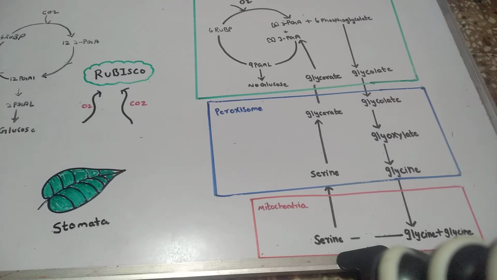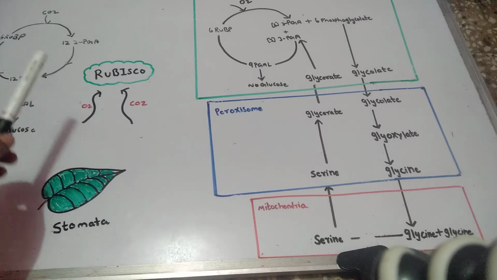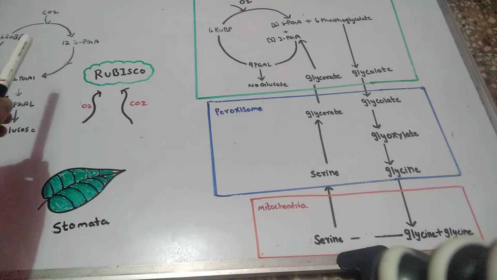Okay, it is referred to as respiration because, like in respiration, there is utilization of oxygen and release of carbon dioxide. But this is very opposite from normal photosynthesis. So it is quite a contrary. So let's see how normal photosynthesis occurs.